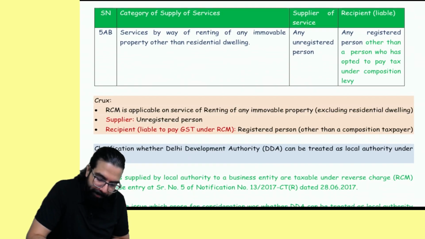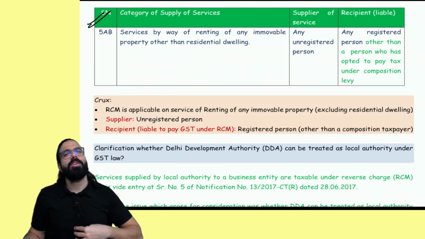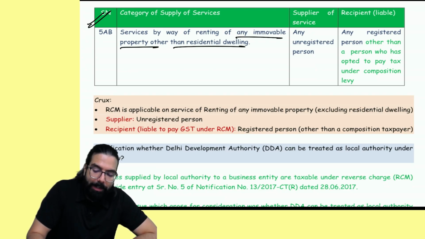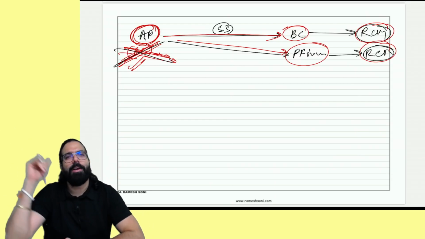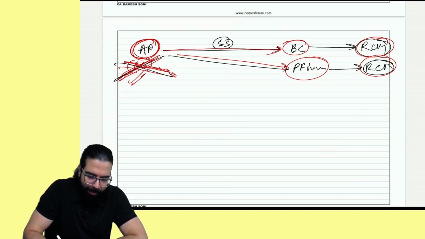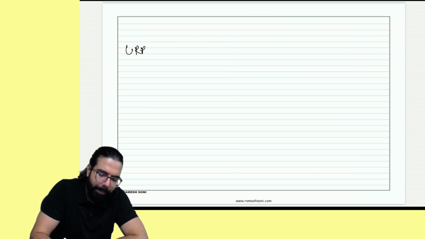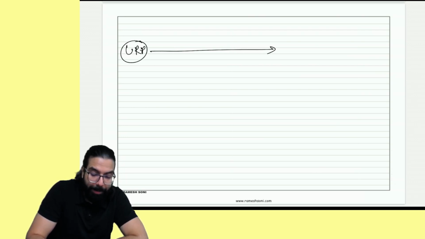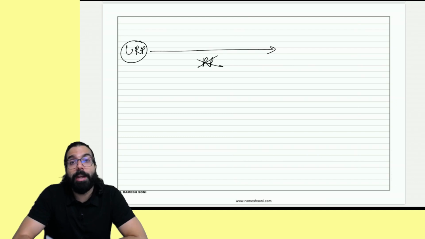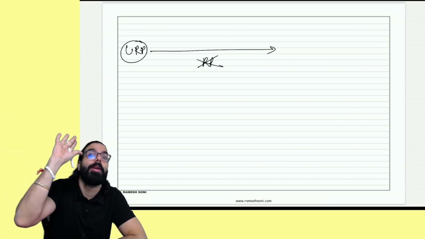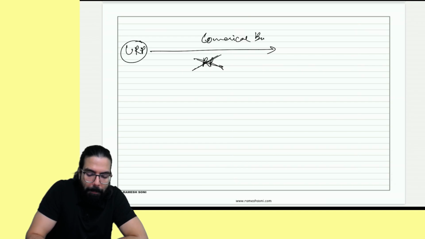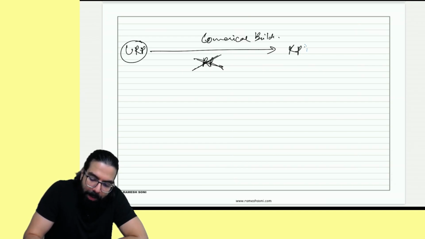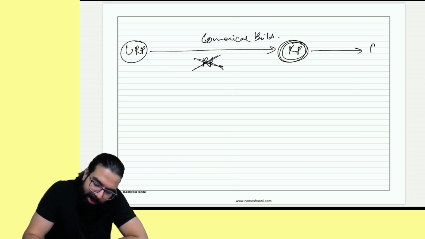The next one. Sir, services of renting of any immovable property other than residential property. So it is being supplied by any unregistered person. So for example, my landlord is unregistered. He has given me this commercial building. He is an unregistered person, and he has given me commercial building, not residential property. Not a residential property means it can be commercial property. It can be hoarding which is attached to any immovable property other than residential property. For example, I am taking commercial building. If I am a registered person, then I have to pay GST under RCM.